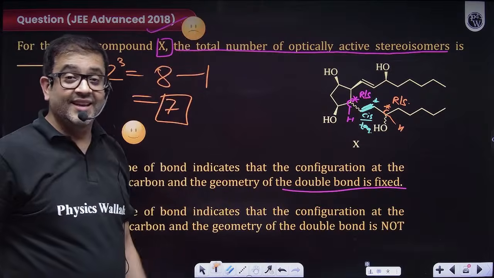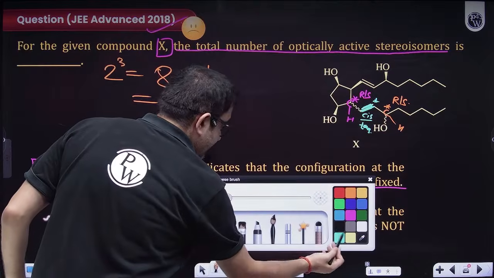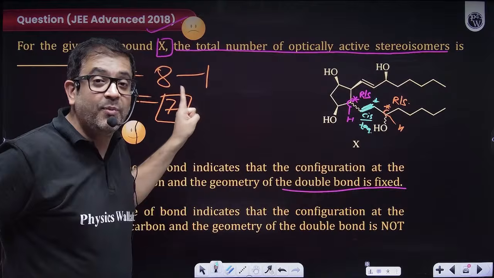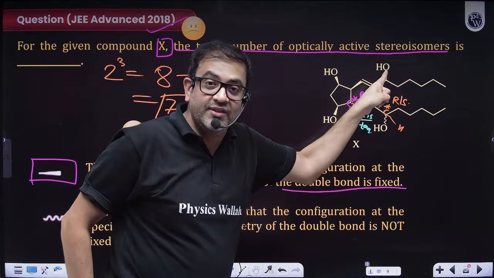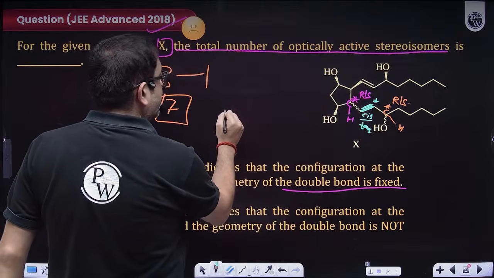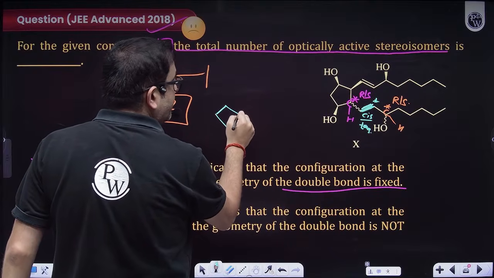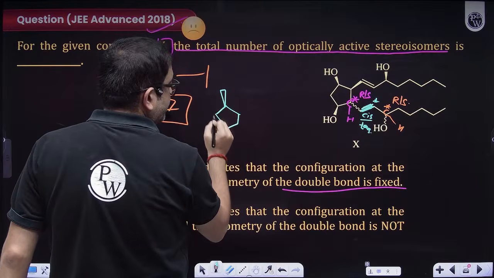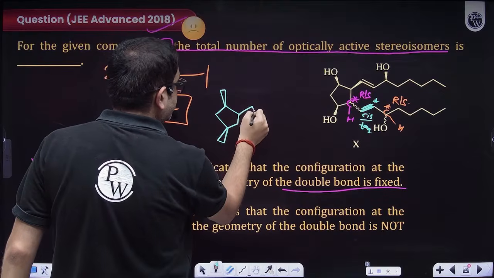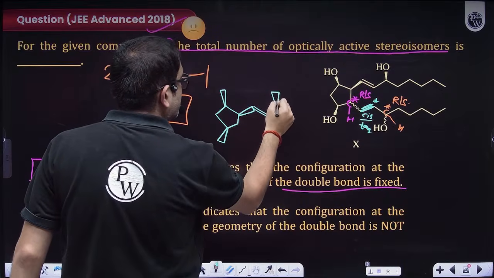Why? Arre yaar, one rotation is this, na? One orientation is fixed, and out of all the 8 possibilities, one possibility will exactly match with this. For example, let me draw that for you. If this is a 5-membered ring, this wedge is fixed. This is a wedge having double bonded carbon. This OH is also fixed.